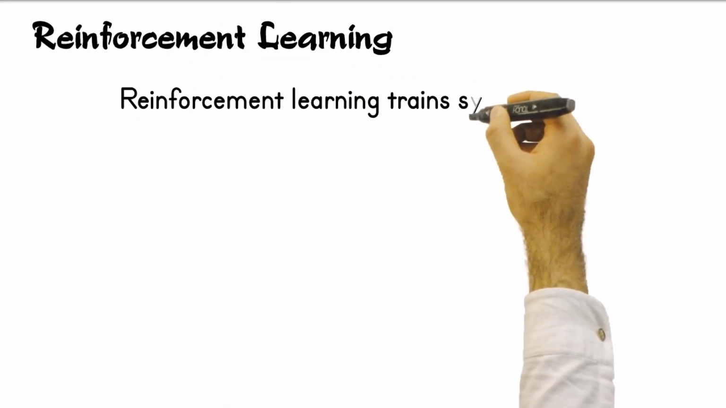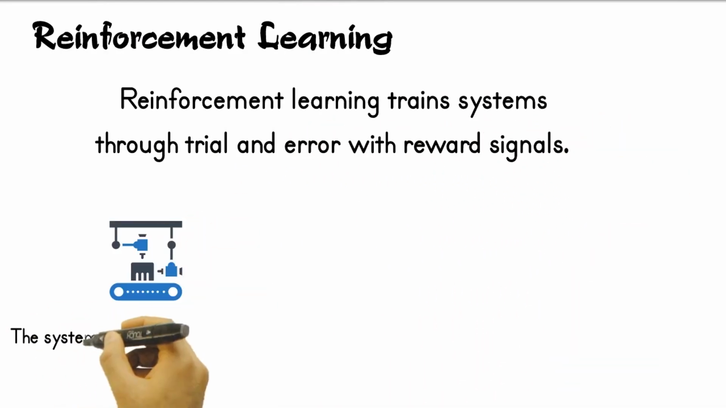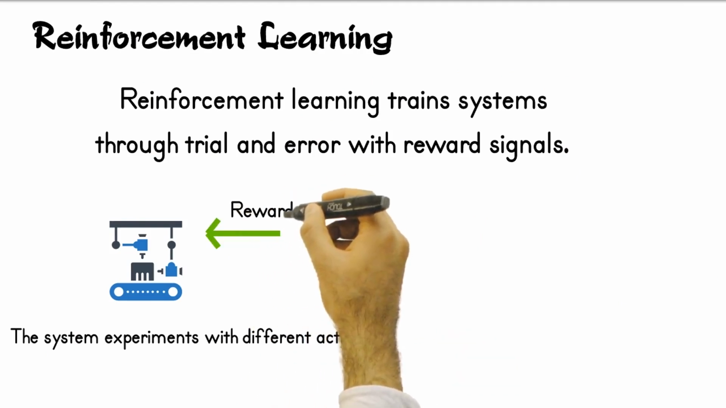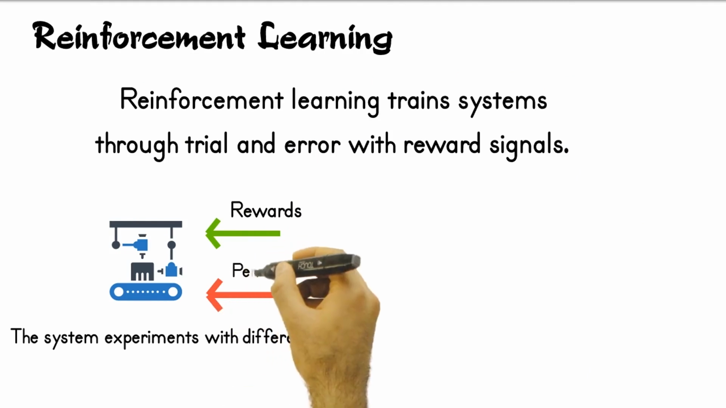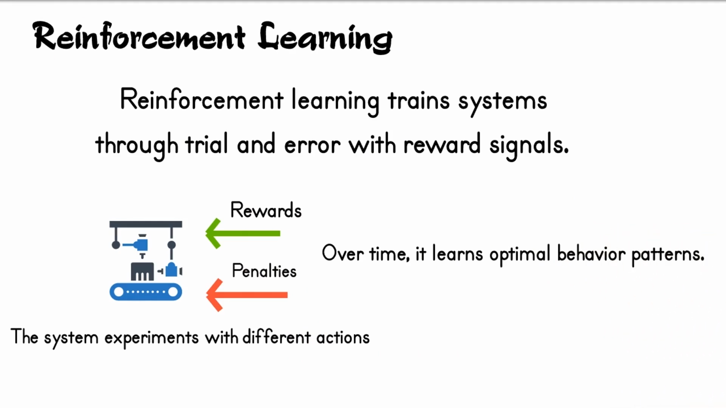Reinforcement learning trains systems through trial and error with reward signals. The system experiments with different actions. It receives rewards for good outcomes and penalties for bad ones. Over time, it learns optimal behavior patterns.